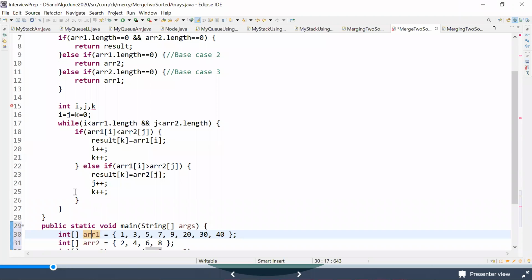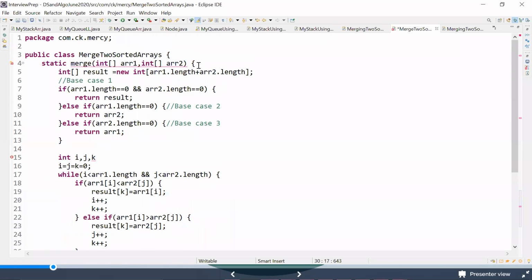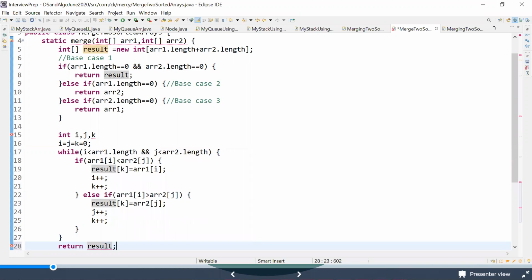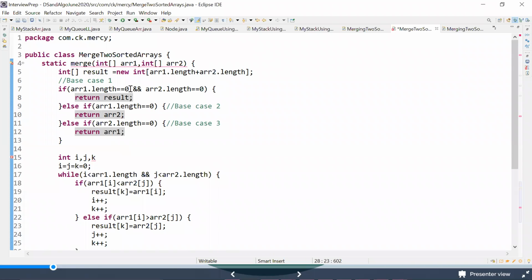So here I'm trying to return my result array. This is one more thing that I need to do, so I need to return result. This is the code that I've written.